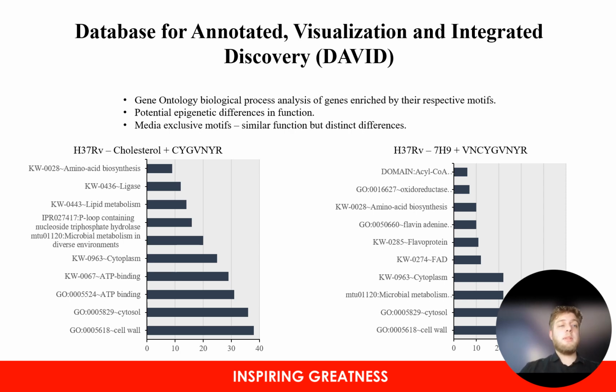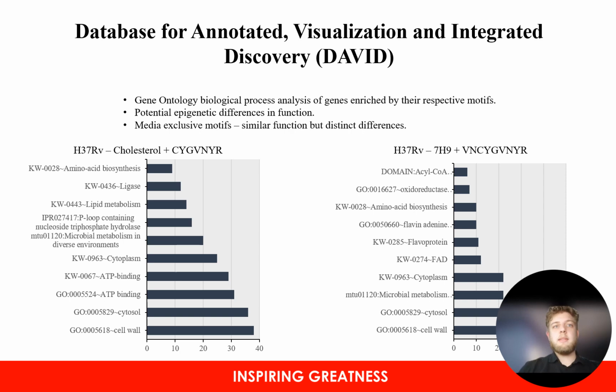Additionally, we see a significant increase in the number of genes for things like cell wall, cytosol, and ATP binding, which could be essential for activities such as replication, which is what we expect to see due to the fact that replication usually takes place in high cholesterol environments.